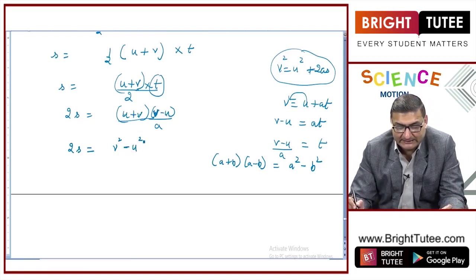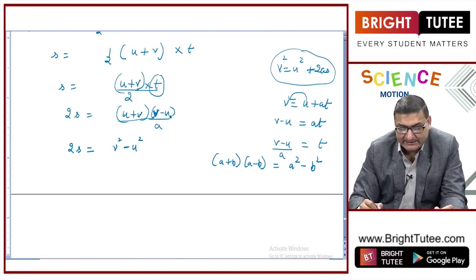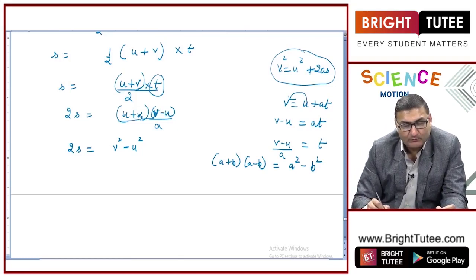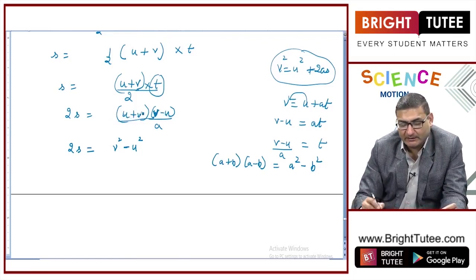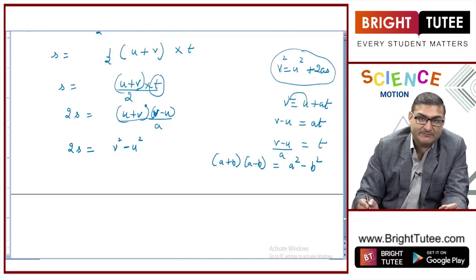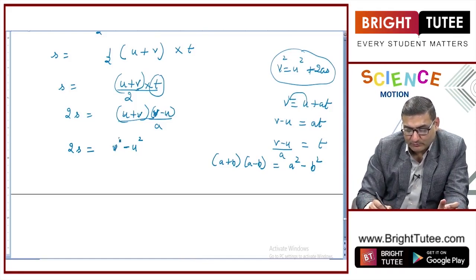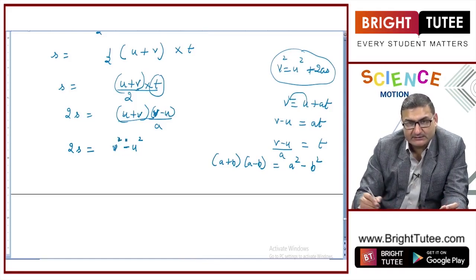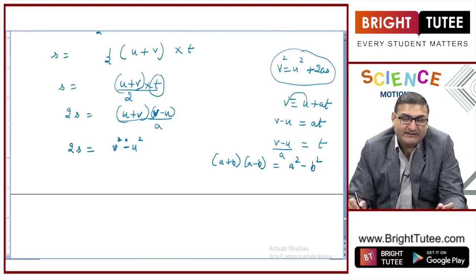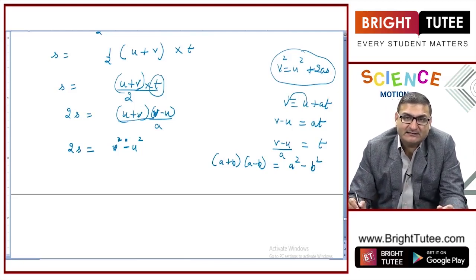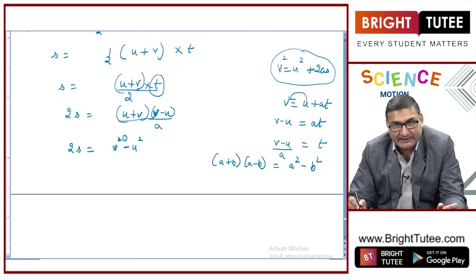The important thing is that we take v as a, because when we are talking about v minus u, as per the formula it is a minus b, a plus b. So a is v, and it should be taken as v square minus u square. This is important, because if we take it otherwise, there will be a difference in the negative and positive signs, which may make our answer wrong.